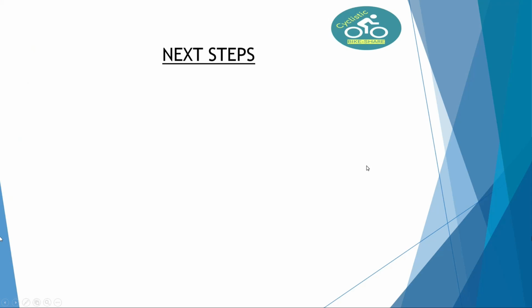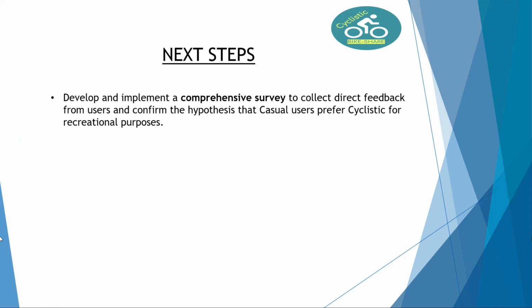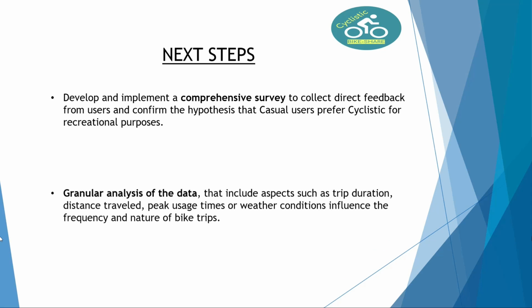Okay, let's talk about next steps. The first thing we can do is develop and implement a comprehensive survey to collect direct feedback from users, including questions about their usage patterns, preferences, and the primary purpose of their bike trips. The next step could be to conduct a more granular analysis of the data, looking at aspects such as trip duration, distance traveled, peak usage times, or weather conditions that influence the frequency or nature of the bike trips. That could be another step.